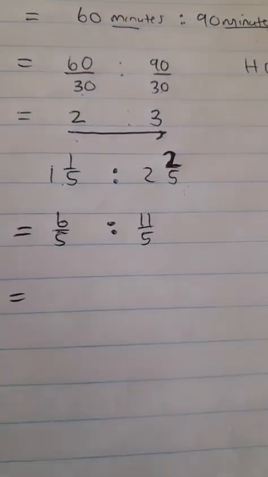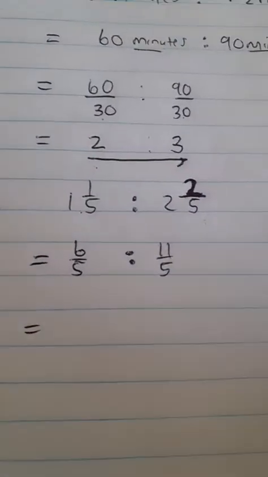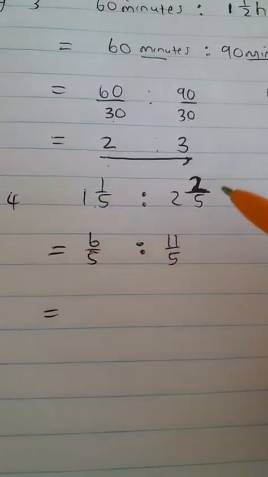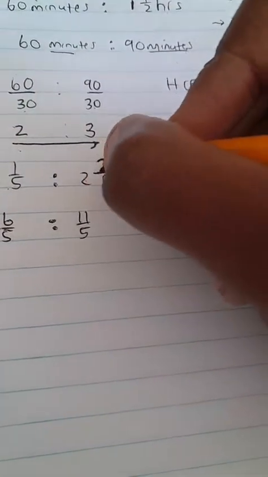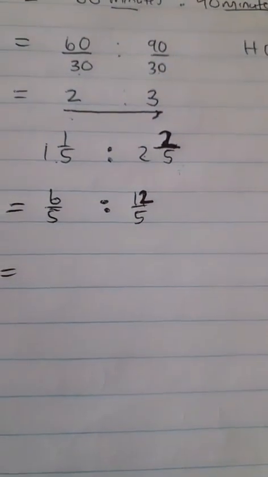We were still on the right track. Just understand that the method is still what we are saying it is. We changed these mixed numbers into improper fractions first. So 6 over 5 is still that, and yes, Nati, for that 2 2/5, 5 times 2 is 10, 10 plus 2 is 12. So we have 12 over 5. That's just a slight change.